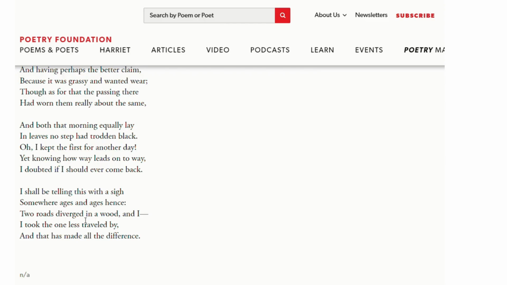Now you can see this line, two roads diverged in a wood, repeated in the poem twice. This poetic device is known as refrain.